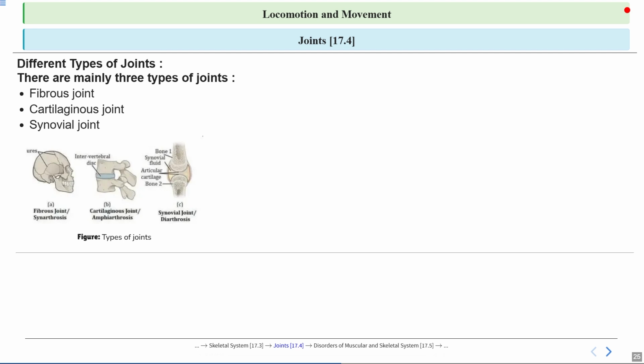So you can see this image showing different types of joints. Notice the differences in how they connect bones and allow movement. This kind of visual representation helps us see why each type of joint is suited for its specific job in the body.